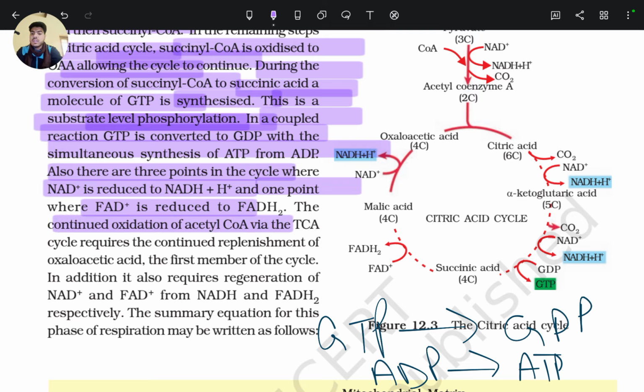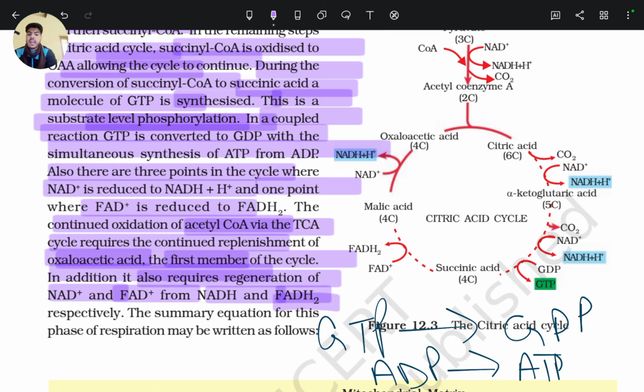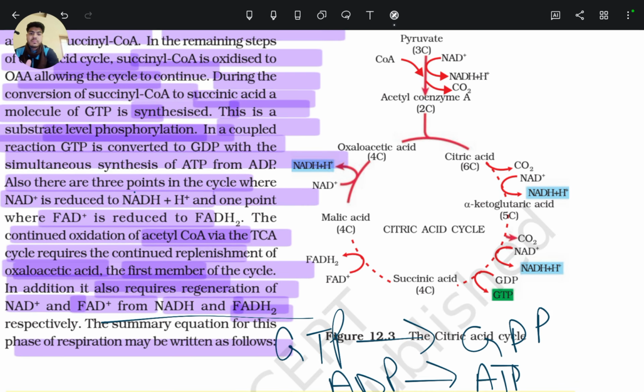The continued oxidation of acetyl coenzyme A through the tricarboxylic acid cycle requires the continued replacement of oxaloacetic acid, the first member of the cycle. In addition, it also requires regeneration of NAD plus and FAD plus from NADH and FADH2. So regeneration occurs in the electron transport system. The summary equation for this phase of respiration may be written as follows. So the summary equation is here, and we see a detailed cycle.